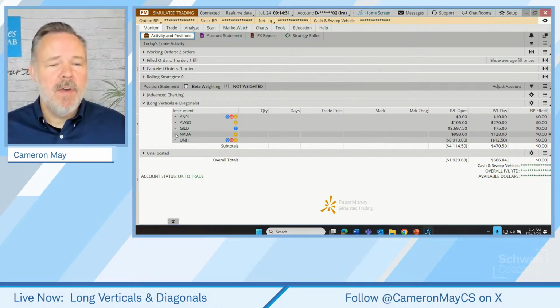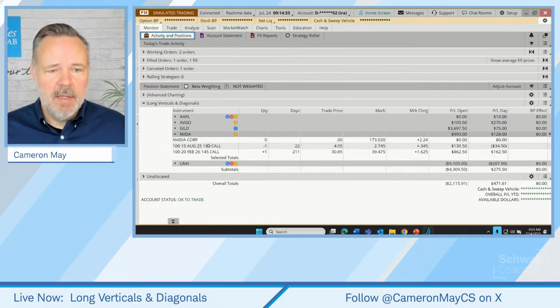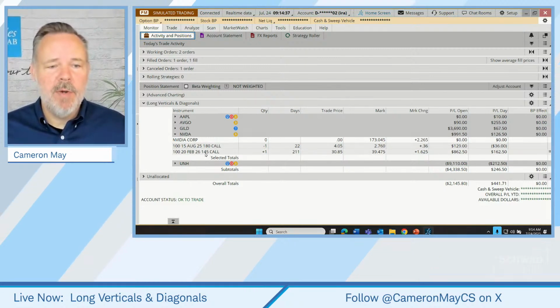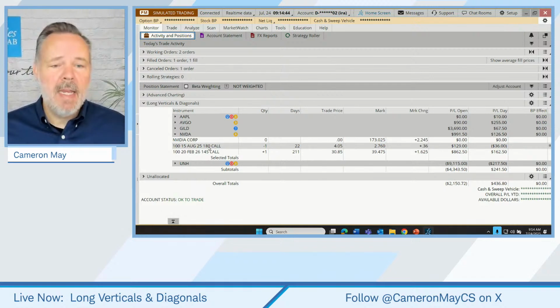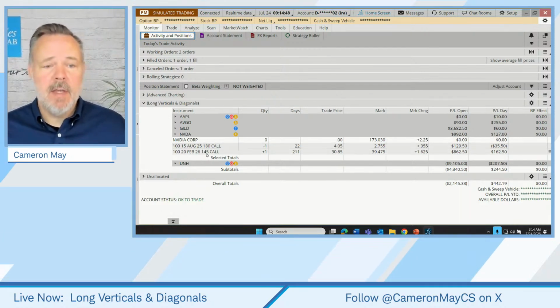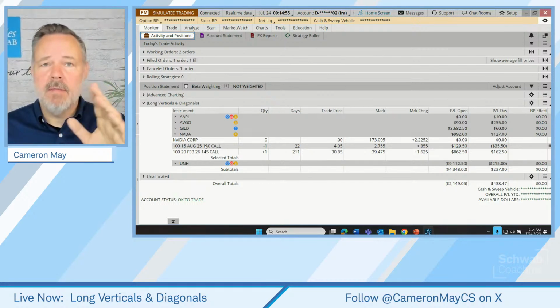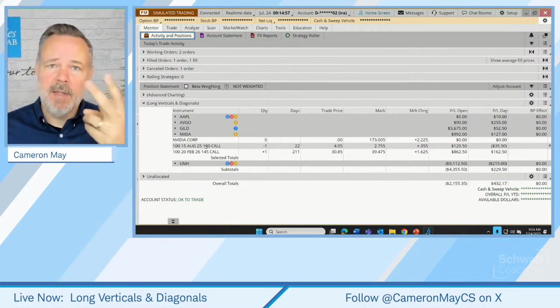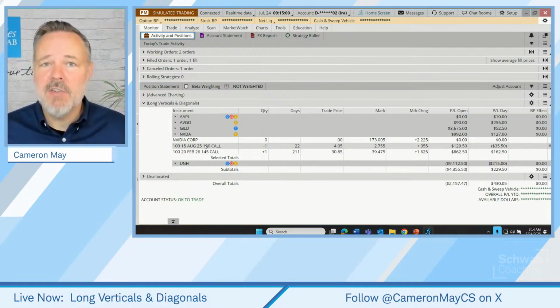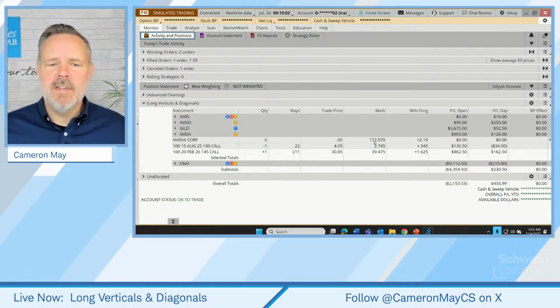But let's move on to this NVIDIA position. This is another long call diagonal spread where we bought the 145. That one has 211 days till expiration. Sold the 180. That one has 22 days till expiration. The preference here is for the stock to keep going up to help out that 145 call, but to remain below 180 so the short call just expires worthless. That would be a 2-for-1 profit potential deal. Right now, the stock's at 173.